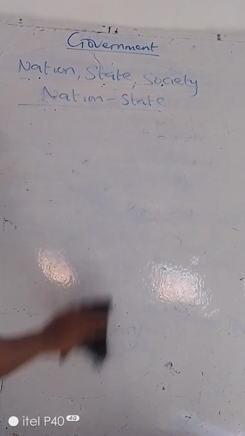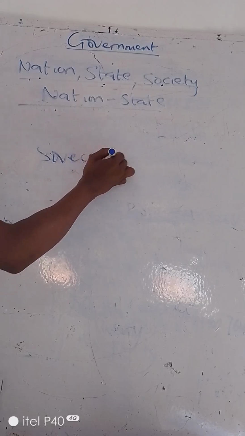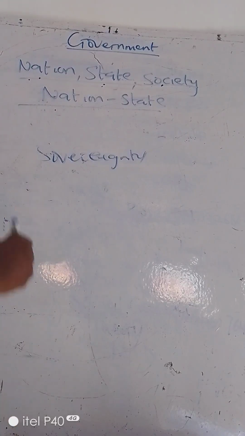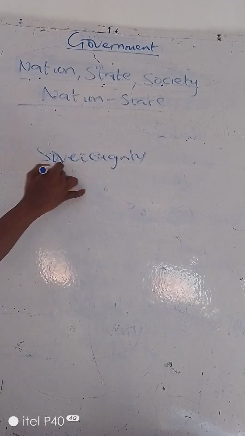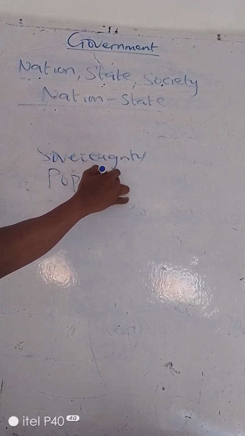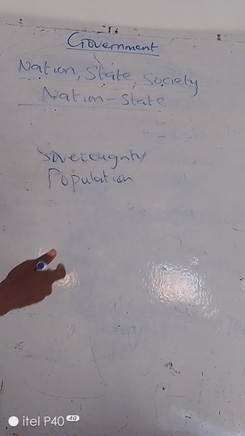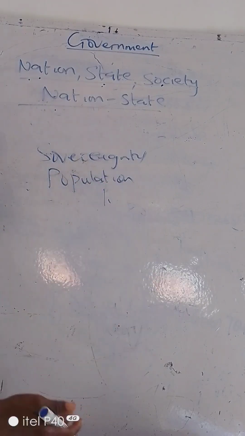The first characteristic of a state is sovereignty, and we have discussed that in our previous class. Sovereignty is the main feature of a state. It talks about the right of the state to control a territory. We also have population. A state must be inhabited by a group of people, and that constitutes the population. In the world now, India is the most populated, followed by China. In Africa, Nigeria is the most populated state.